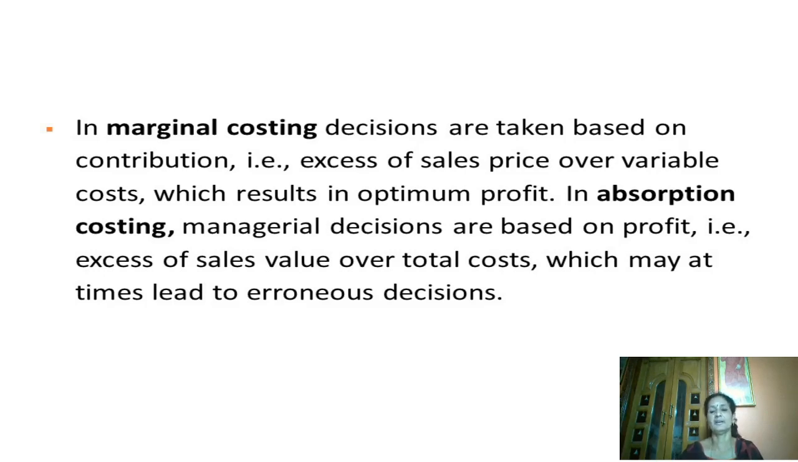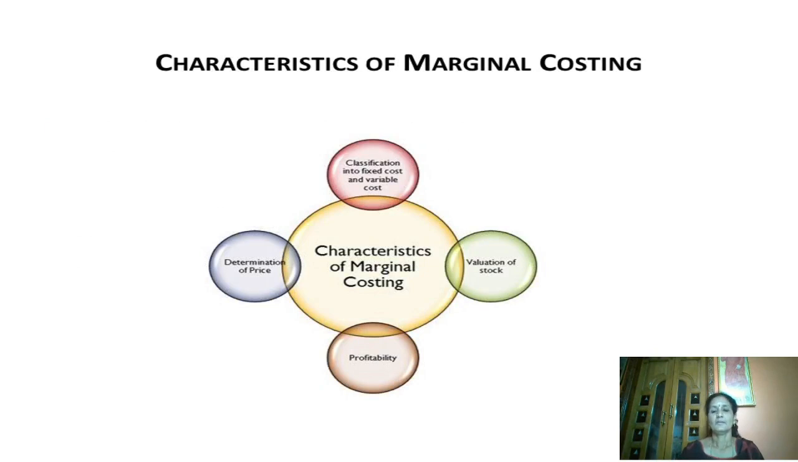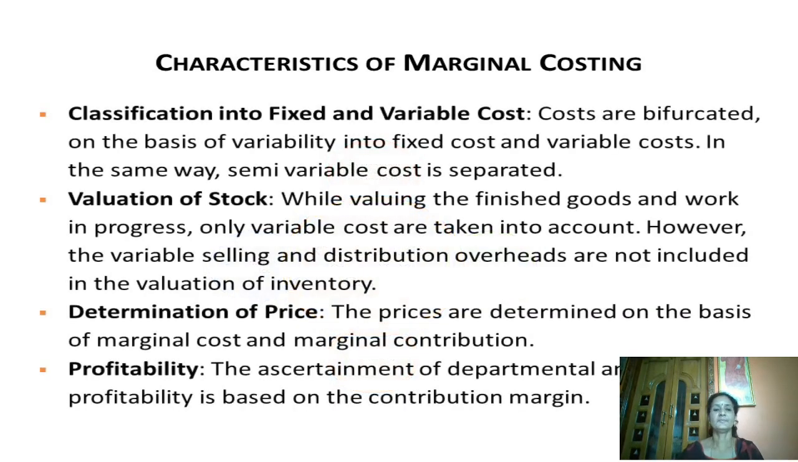Sometimes error may arise. What are the characteristics of marginal costing? Marginal costing is classified into fixed and variable costs. Costs are bifurcated on the basis of variability into fixed cost and variable cost. In the same way, semi-variable cost is separated. So it's clearly bifurcated into fixed and variable cost.